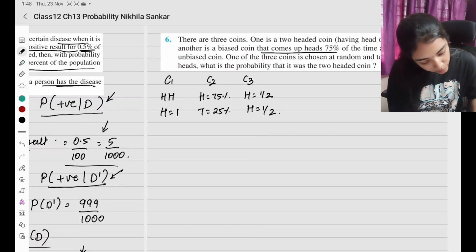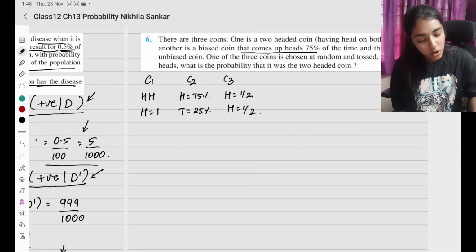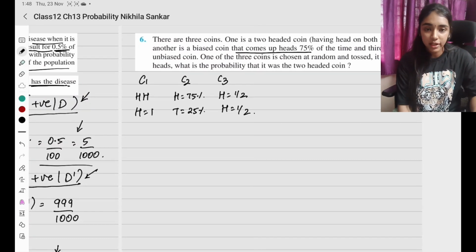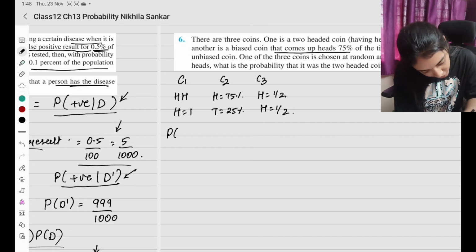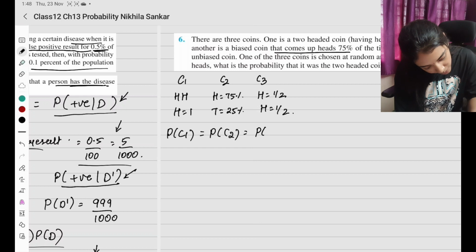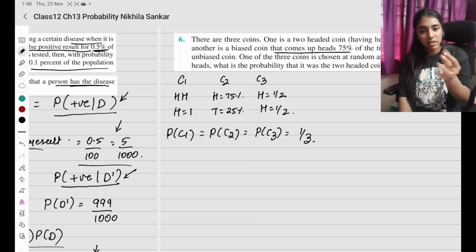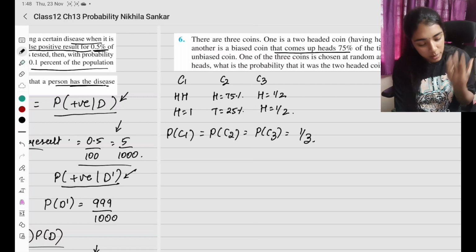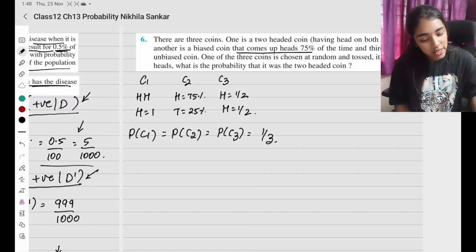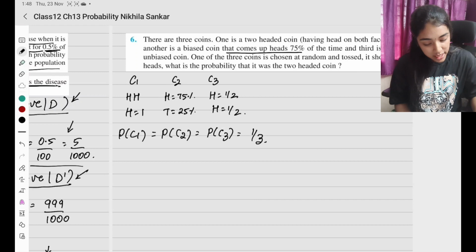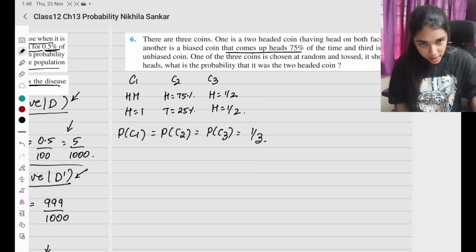Now one of these 3 coins is chosen at random and tossed. So probability of coin 1 equals probability of coin 2 equals probability of coin 3 is going to be 1/3. 3 coin இருக்கு, ஒரு coin எடுக்கிறதுக்கான probability என்ன? 1/3. Okay, so one of the 3 coins is chosen at random and tossed. It shows heads. Okay, அப்ப என்ன அர்த்தம்?